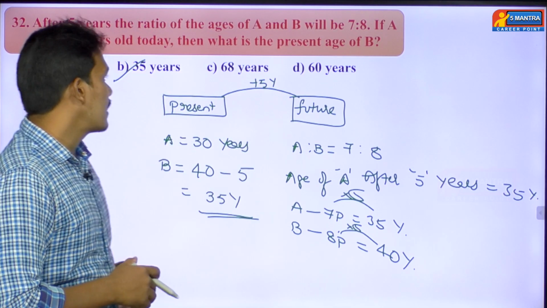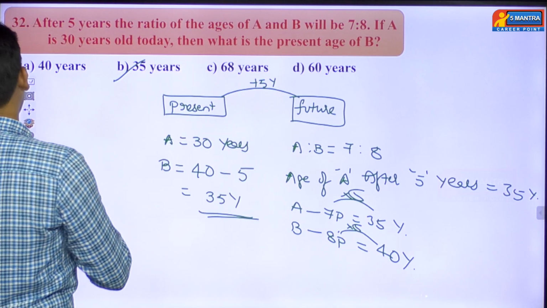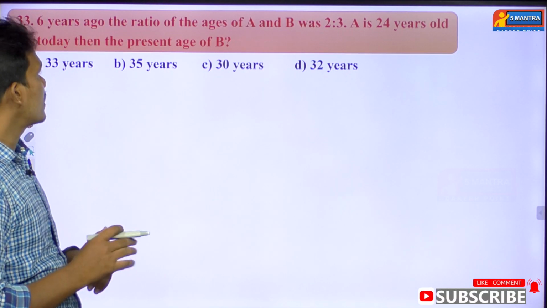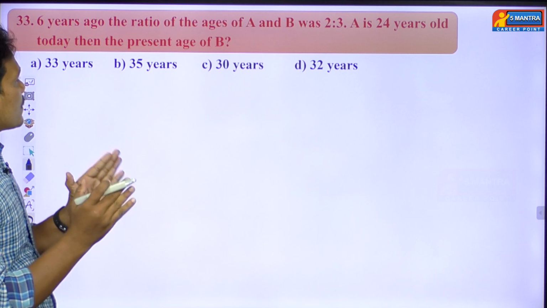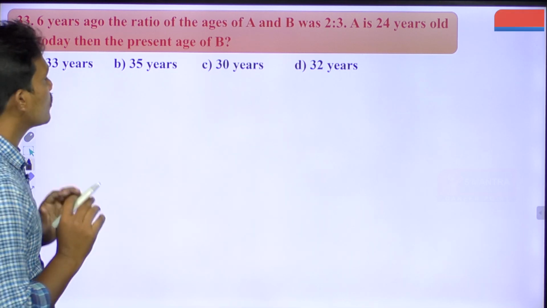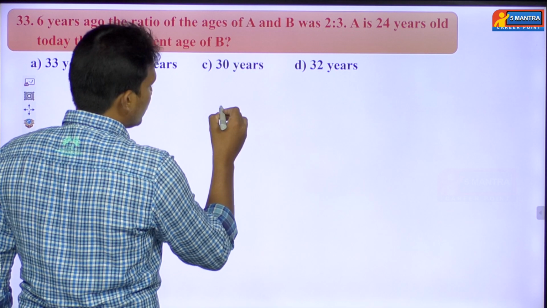Next we'll go with question number 33. Now read the question number 33. What's the question he has given? 6 years ago, the ratio of the ages of A and B was 2:3. Means present will be there.